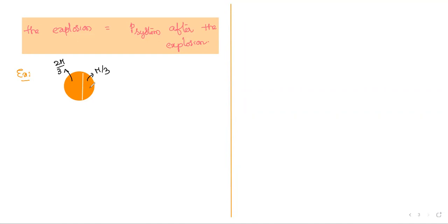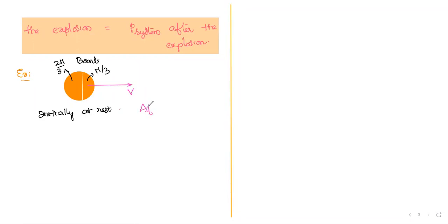And yesterday I gave that the bomb is initially at rest and it explodes into only two pieces. One piece travels along x-axis with some velocity v.